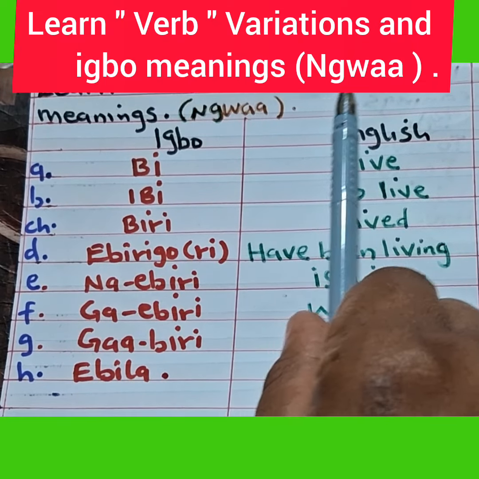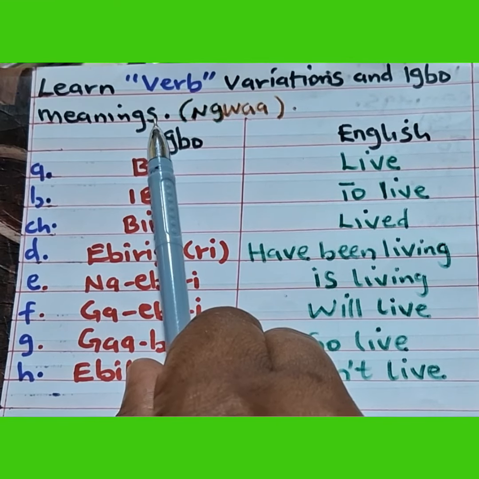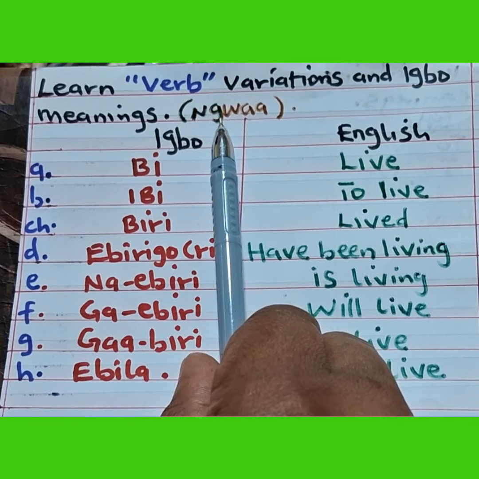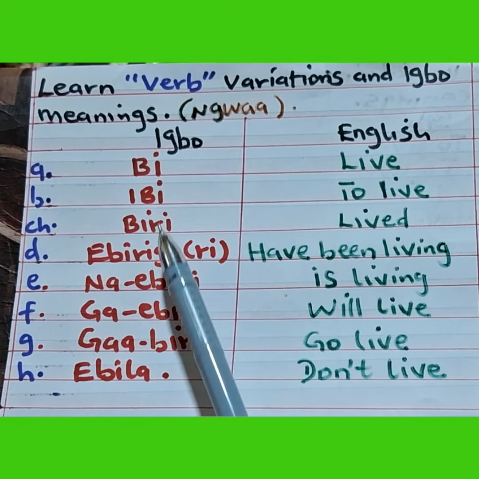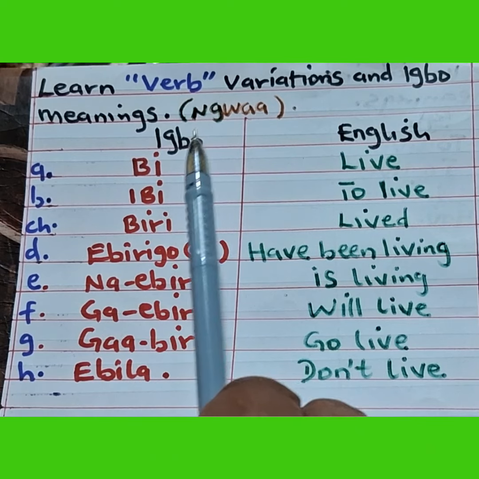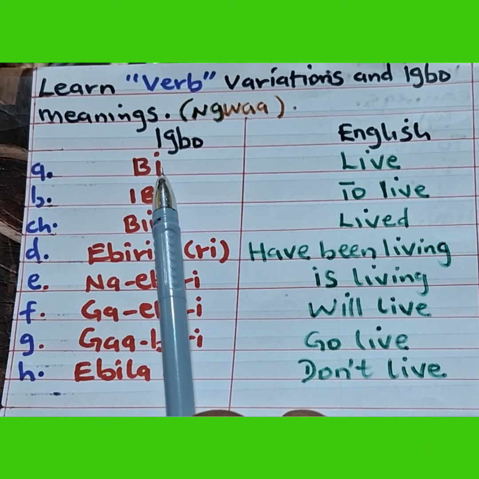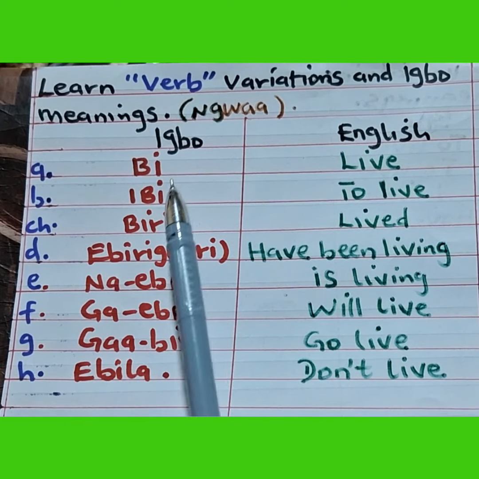Learn verb variations and Igbo meanings. In Igbo, we call verb ngwaa. All these things are verbs. We are going to learn both the Igbo name and the English name of them.